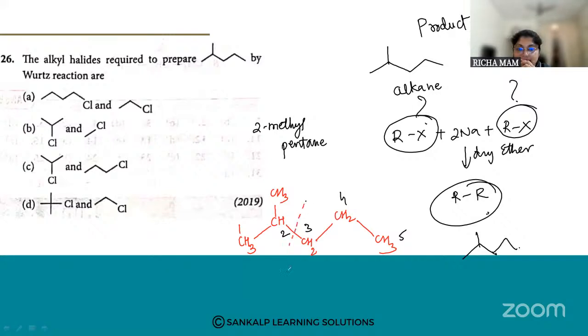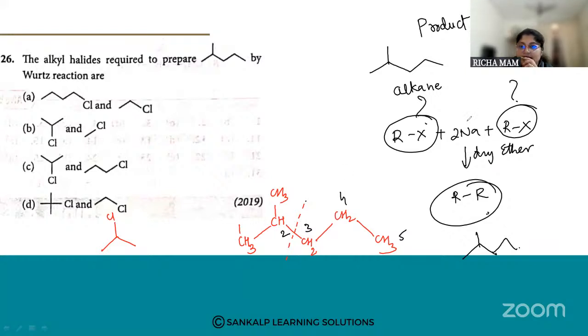So if I break the compound here, this will be one compound. If I break the compound at this position, then another will be CH2, CH2, and Cl. Here I can put a Cl like this.